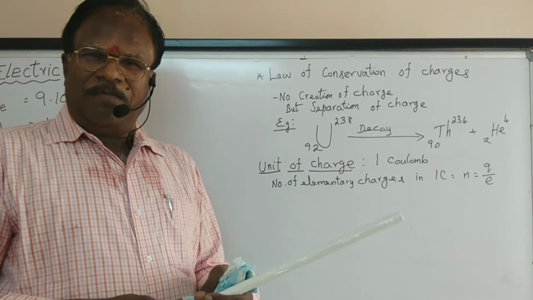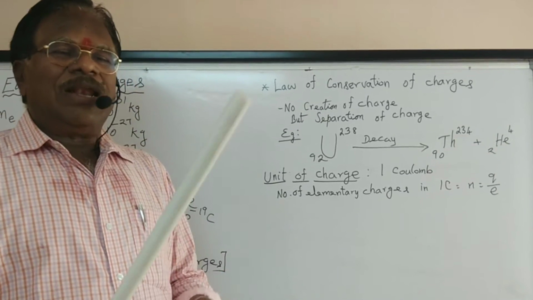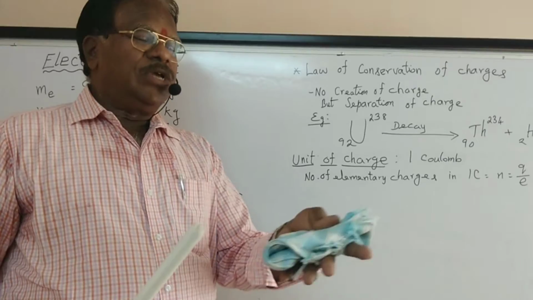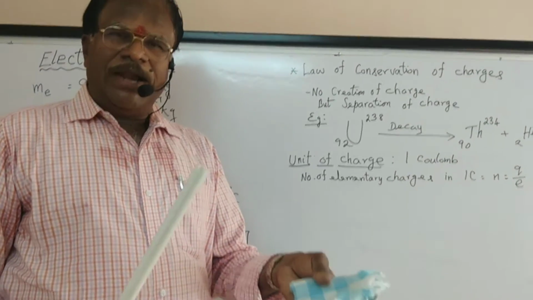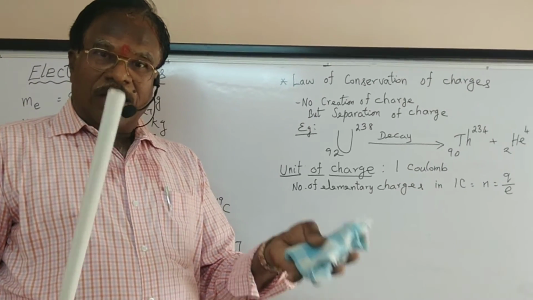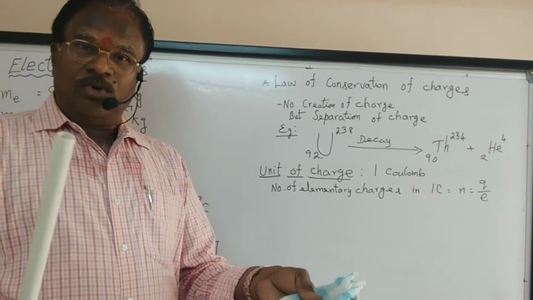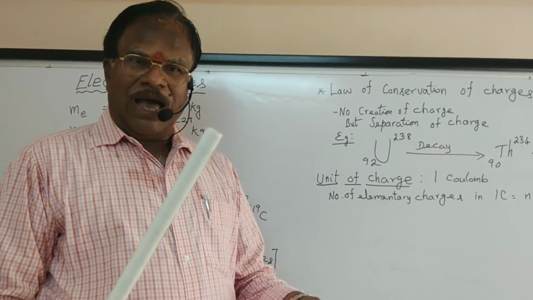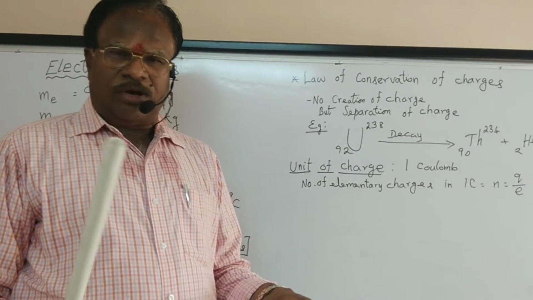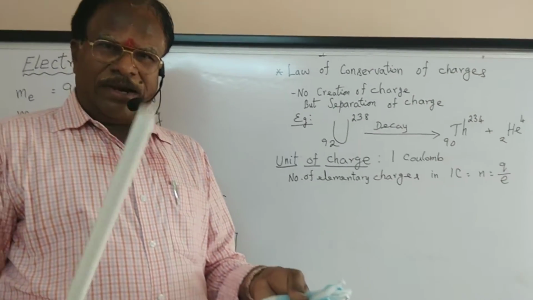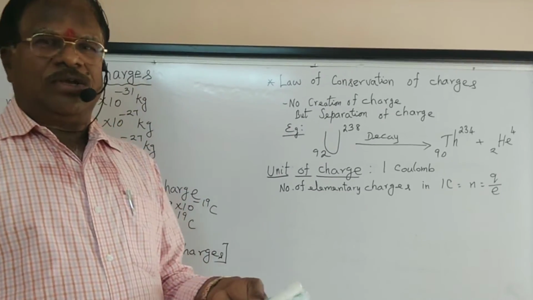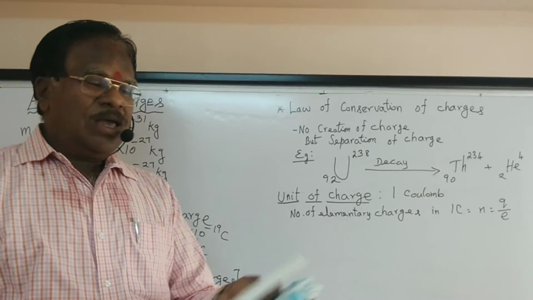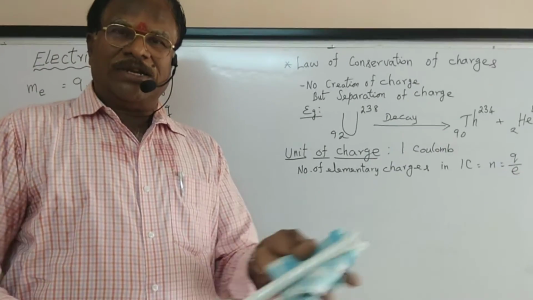I told you an example in the beginning. A glass rod rubbed with a silk cloth: the glass rod becomes positive, the silk cloth becomes negative. Did I produce any charge here? Truly, I have not created or produced any charge. There is no creation of charge at the time of rubbing by frictional electricity.